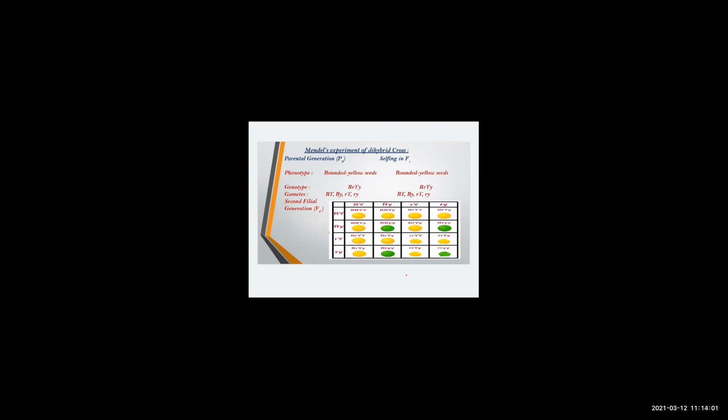So we say Mendel made an inference from this experiment. He said that in the phenotypic ratio, rounded yellow were 9, wrinkled yellow were 3, rounded green were 3, and wrinkled green is 1. So this was the inference that was being made in the Mendel's experiment of dihybrid cross.